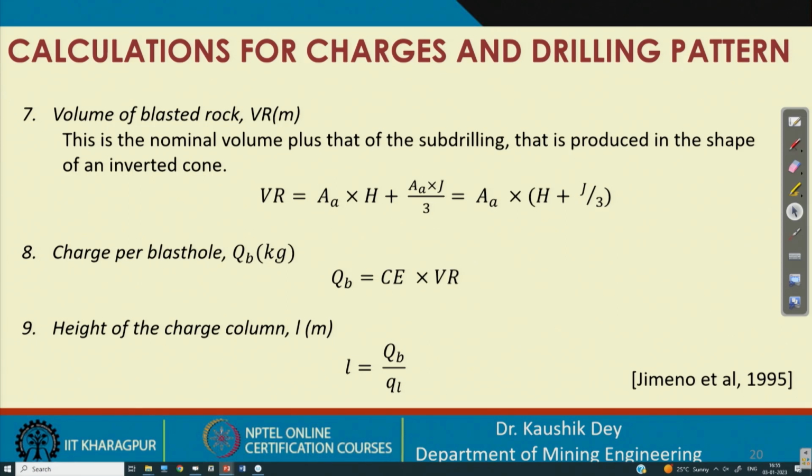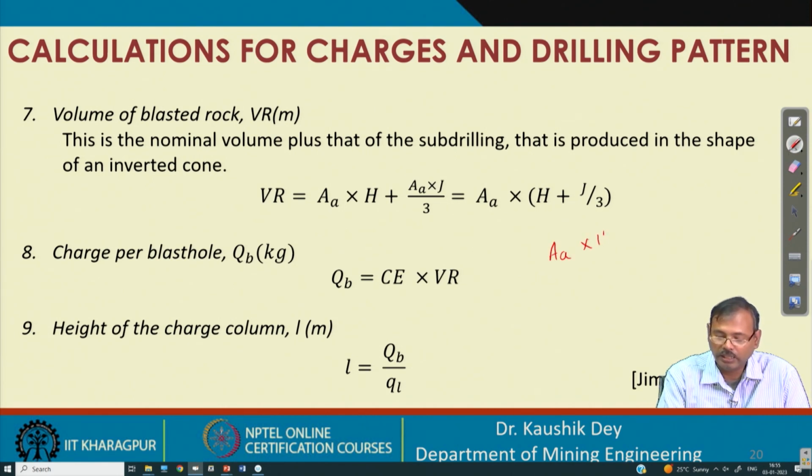So, the volume of blasted rock, if it is known, this is the area A and this is up to the depth. So, if we are looking at the section, below this is the subdrilling.